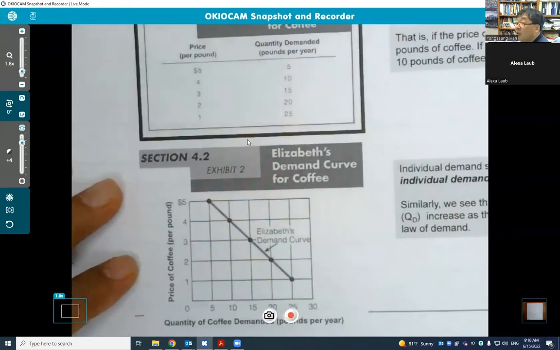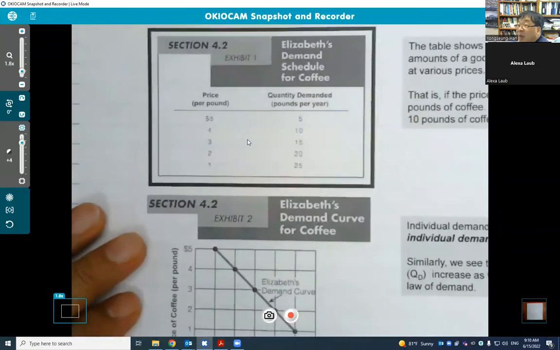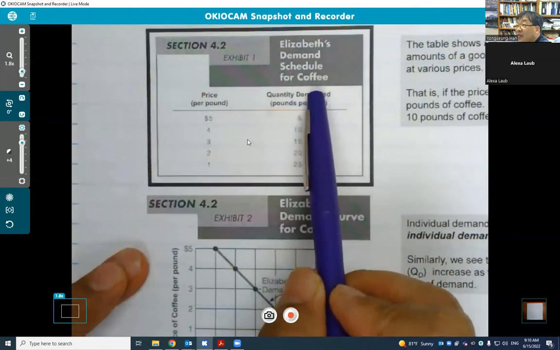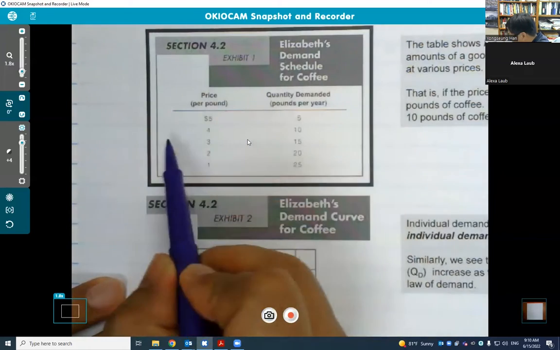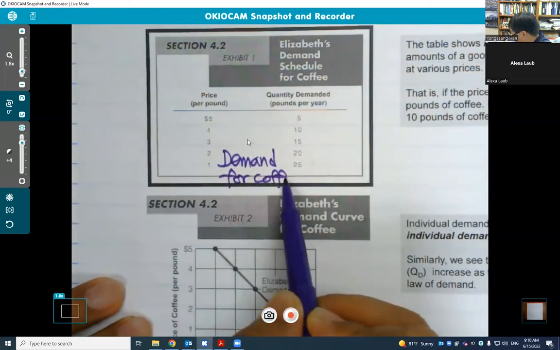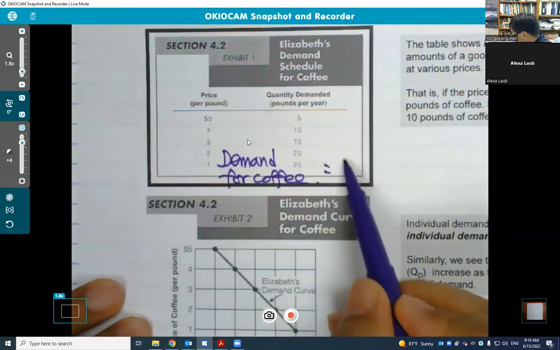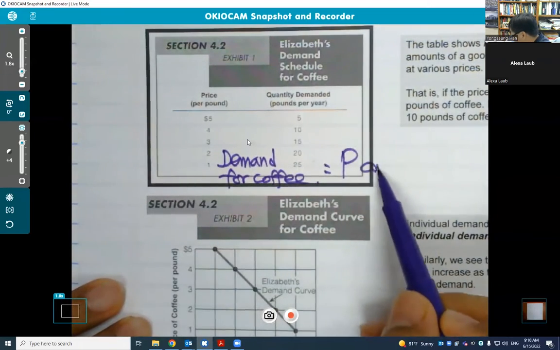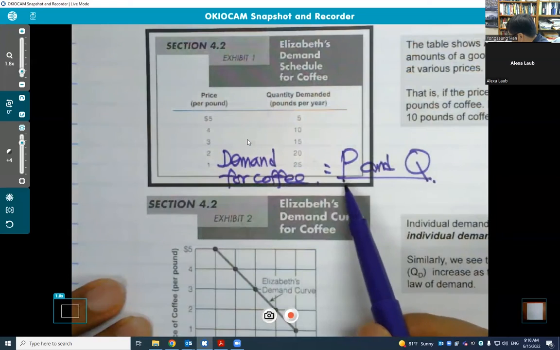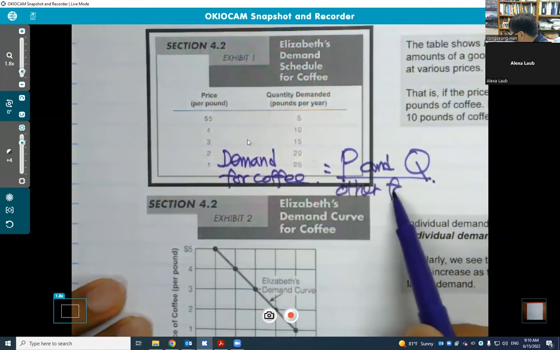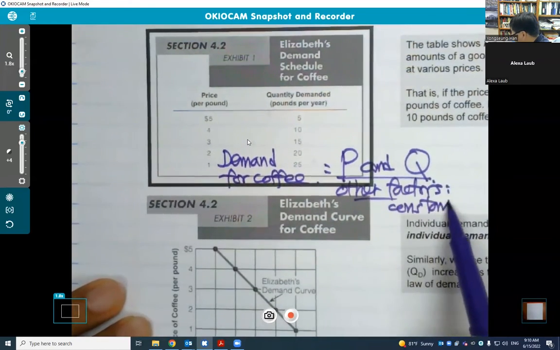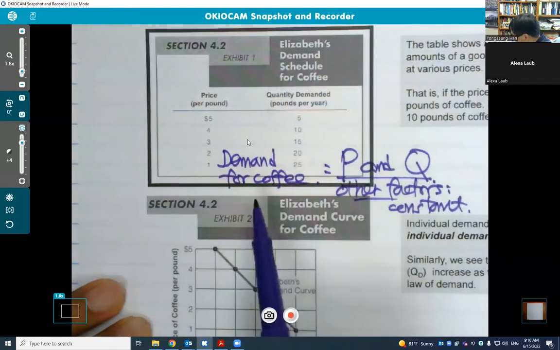So now we want to find out the buyer's behavior to buy the coffee. So we try to find out demand of coffee. Demand for coffee. This is called demand for coffee. In this case, what is important is the price of coffee and the quantity of coffee that we buy. As I said, other factors are constant.